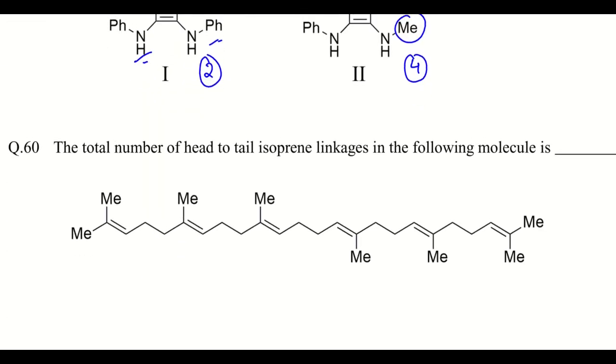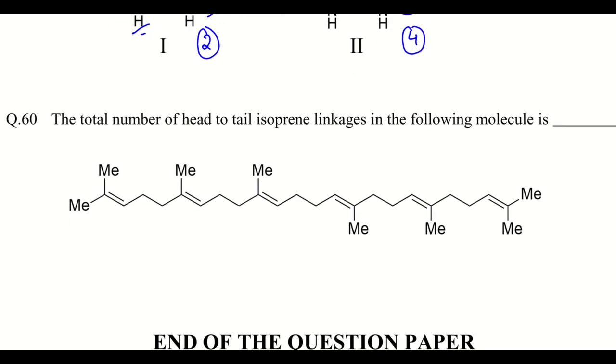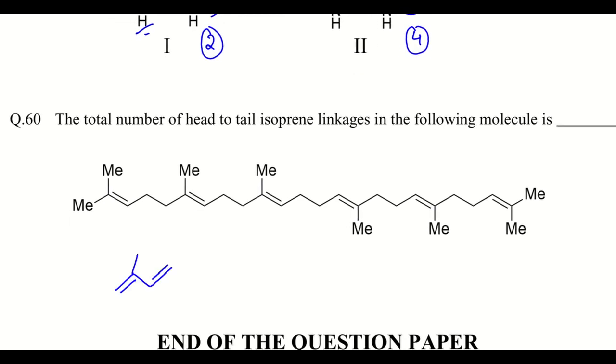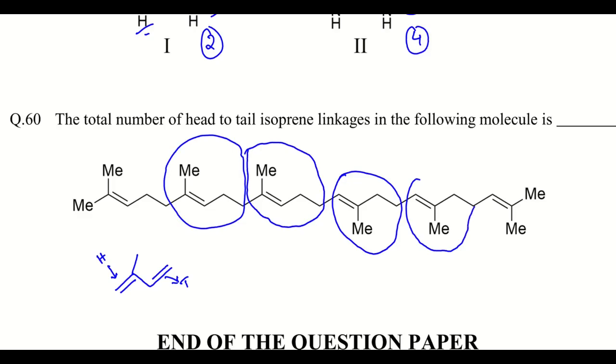The total number of head to tail isoprene linkages in the following molecule is asked. So this is the isoprene molecule. Here it is the head, this is the head and this is the tail. If we calculate, the total number of head to tail isoprene linkages in the following molecule is 4.